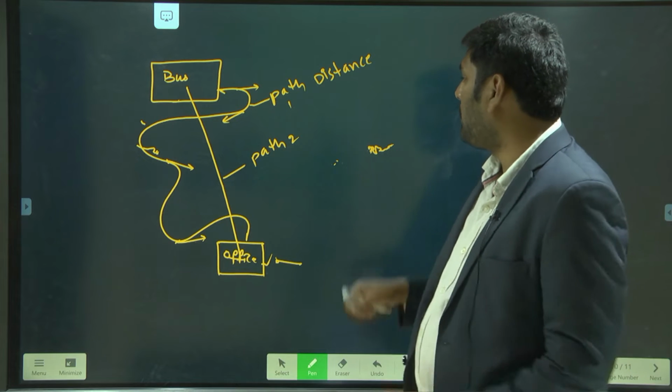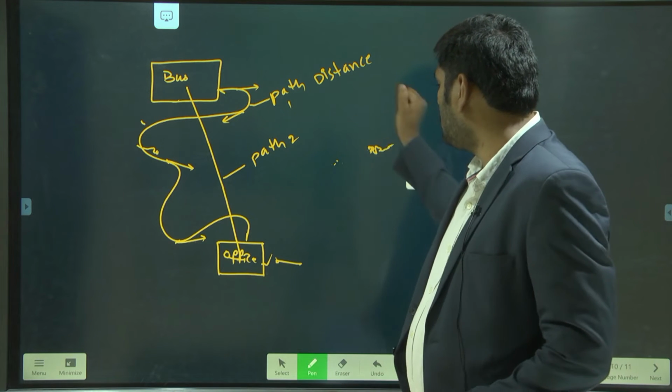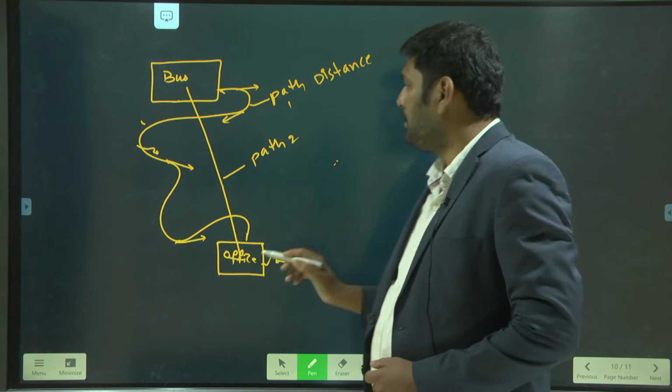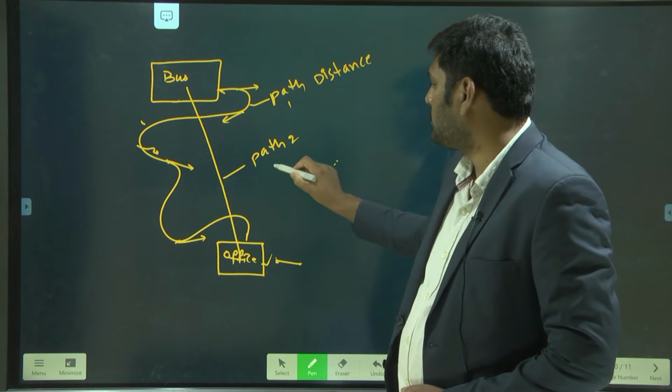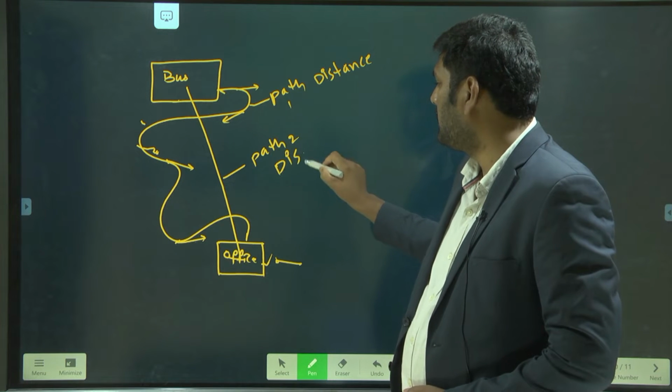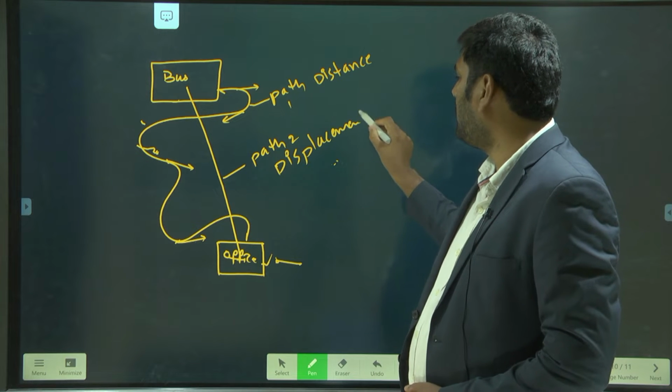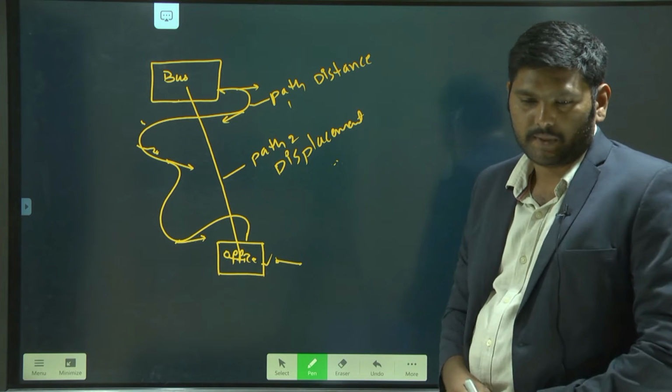Coming to path 2, it is the shortest distance covered between initial and final position. So what is it? Displacement. That way we can define distance and displacement.